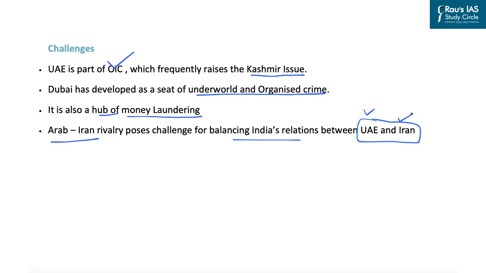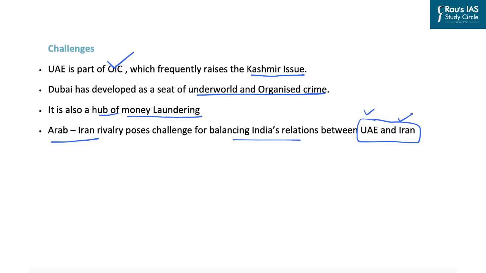However, if the Arab-Iran rivalry further increases, India will have to balance its relations between these two. That is the UAE, which is one of the important Arabic countries, while Iran is another pole in West Asian geopolitics. So these are a few challenges that India needs to straighten out. In this discussion, we have seen the importance that India accords to West Asia, or the importance of West Asia to India.